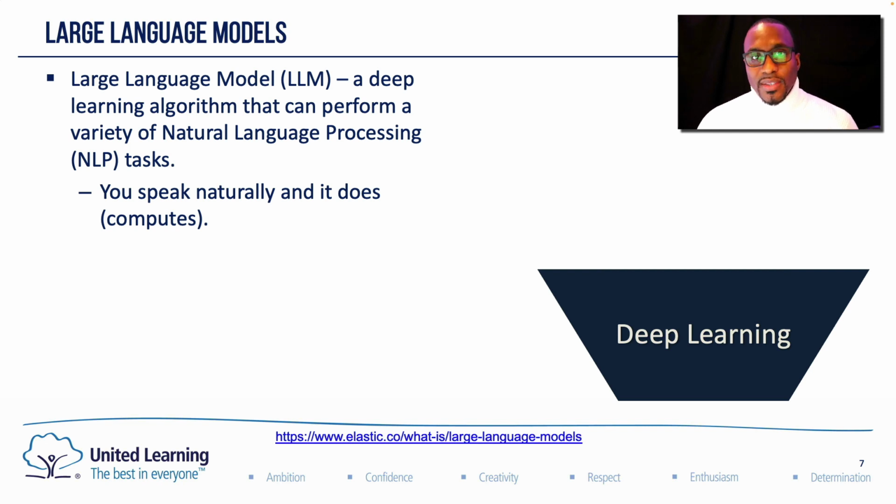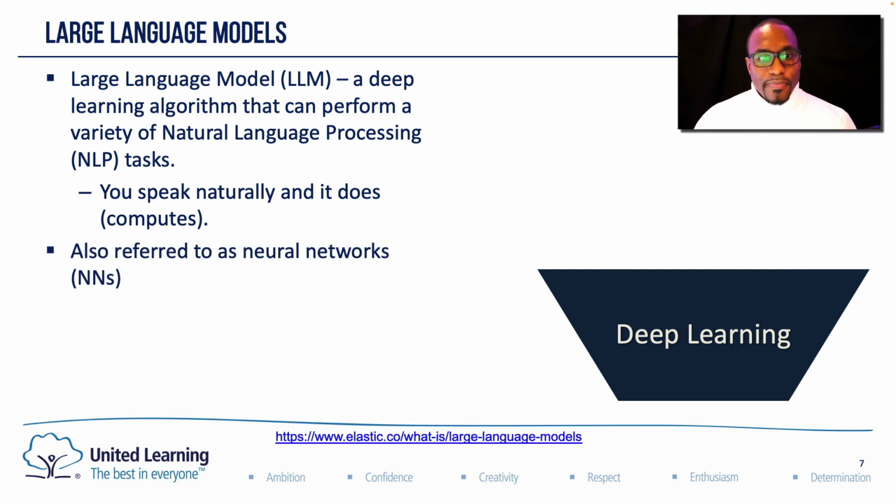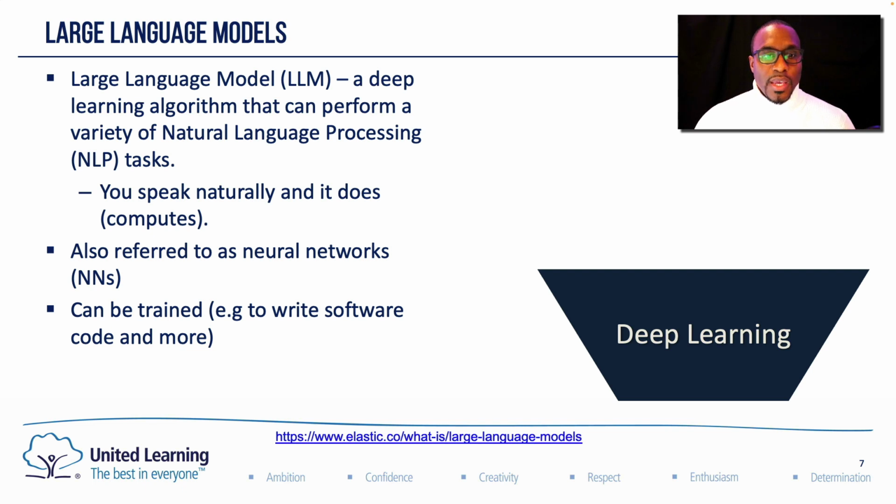So that means that the user can input their information as a human would communicate to another human. So it can understand that language and then apply the computation of the neural network to give a specific output. These are also referred to, as stated before, as neural networks. These large language models can be trained, for example, to write software or code and many other tasks.